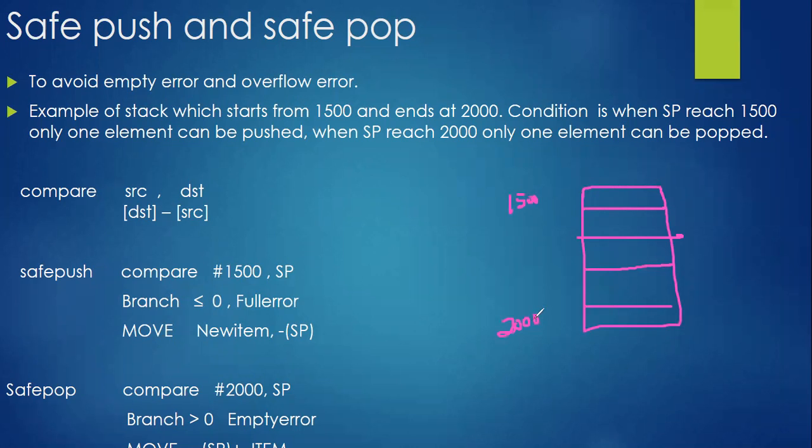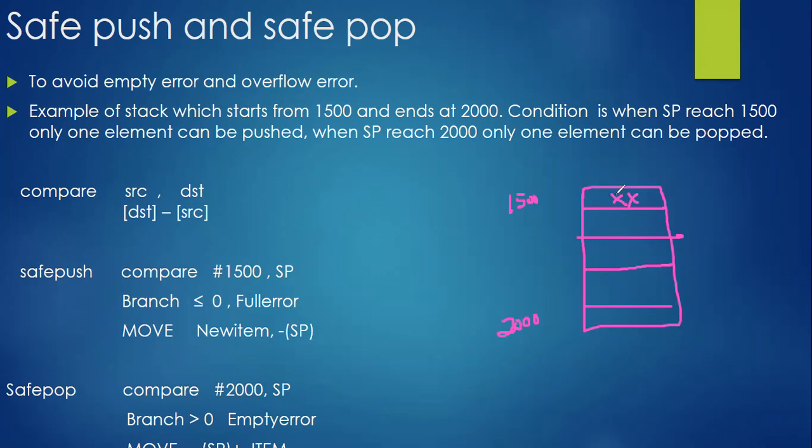What we need to do is design a program which should intimate the user if he is in this particular location. If he is already pushing some value at the 1500 location, and in the next cycle he tries to push some more value, that is called overflow. The maximum capacity of your stack is between 1500 and 2000. If the user tries to insert a few more values when it is already full, then we should get an overflow error, or a full error.